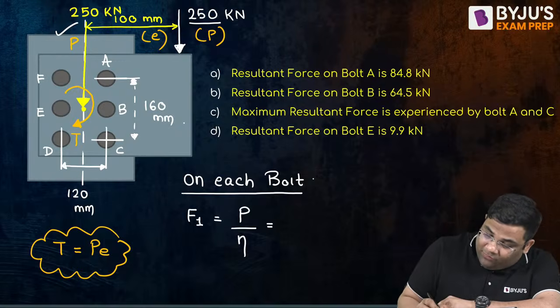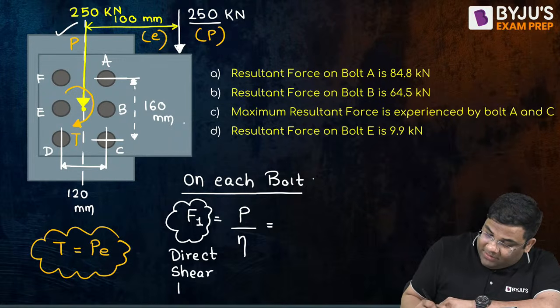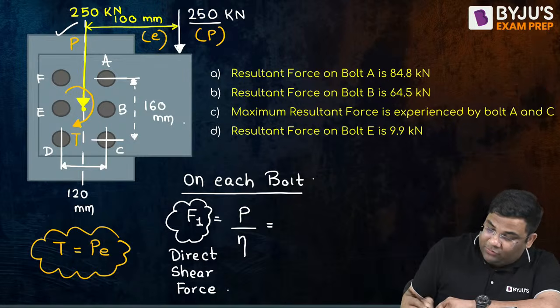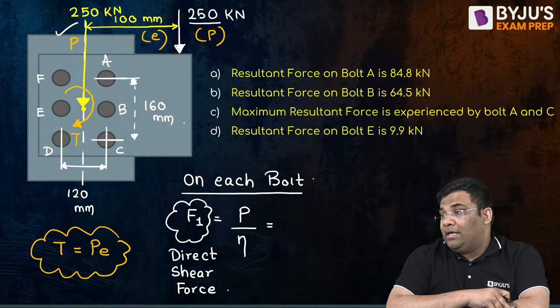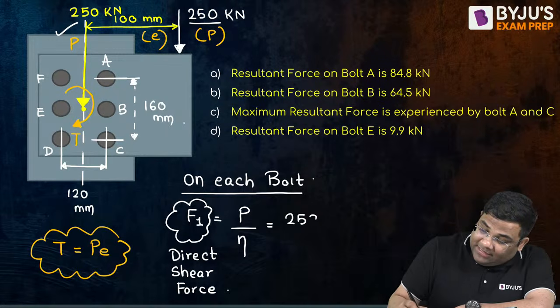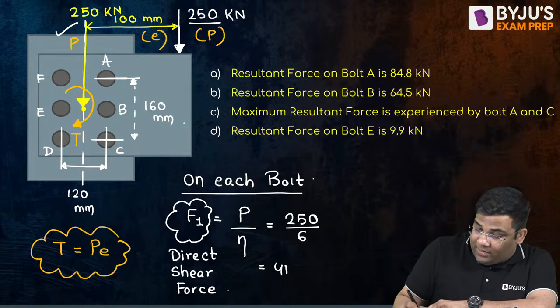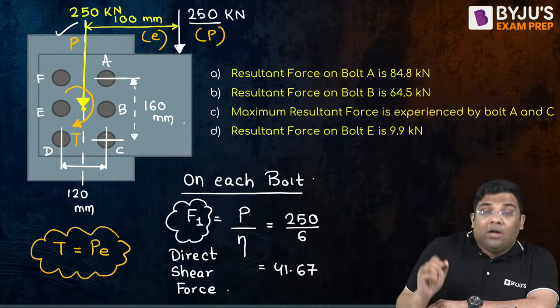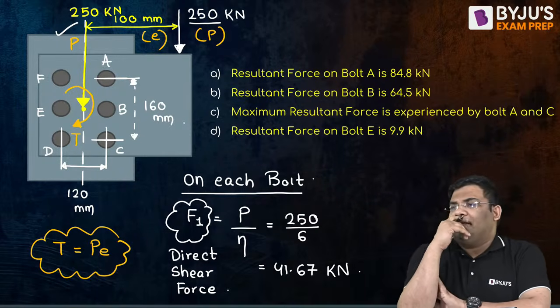Now tell me, what will be the force F1? This is the direct shear force due to the load P. What is the value of direct shear force on each bolt? It is 41.67, because total load is 250 and there are 6 bolts. So 250 by 6, I will get 41.67 kilonewton. Very nice. This we understood as direct shear force.